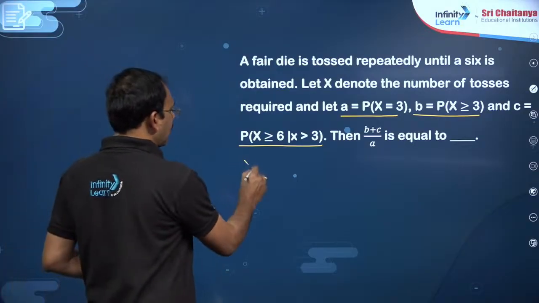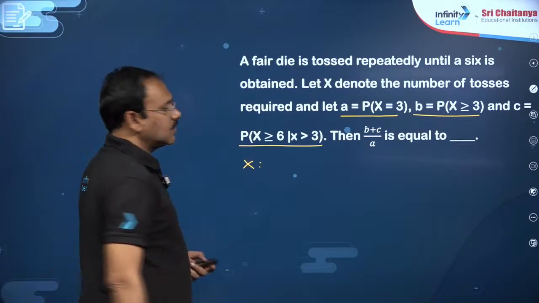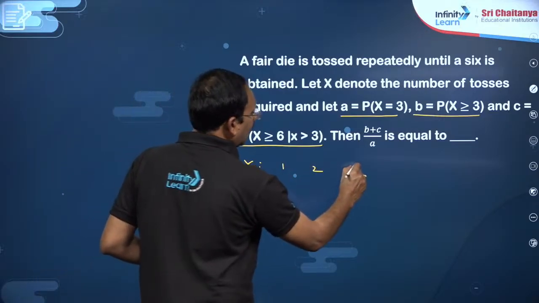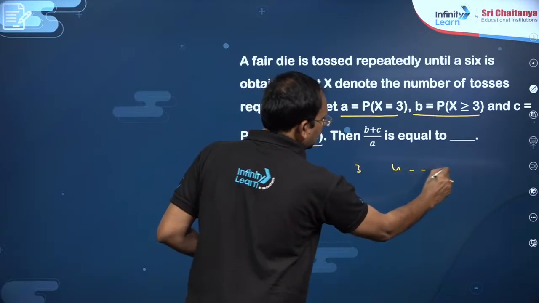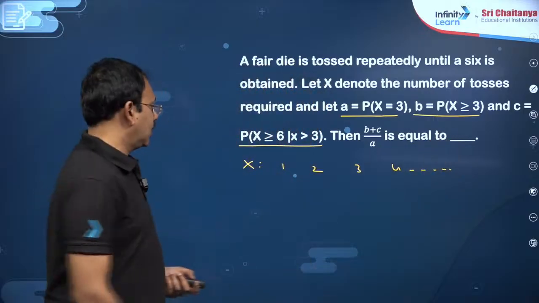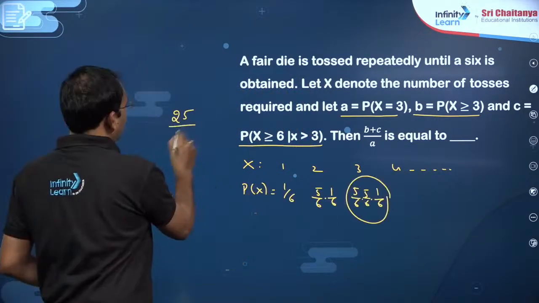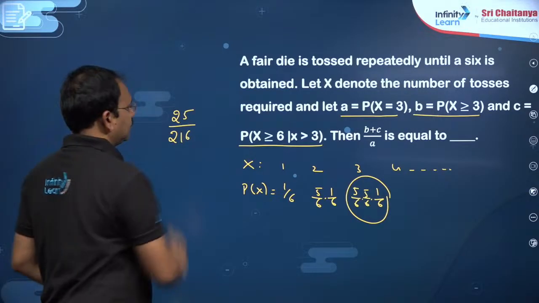So, suppose the number of trials required is, you may get a 6 in the first trial itself, or second trial, or third trial, or fourth trial, maybe indefinitely. What is the probability of X equal to 3? That is 25 by 216.